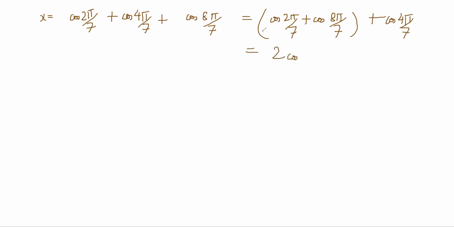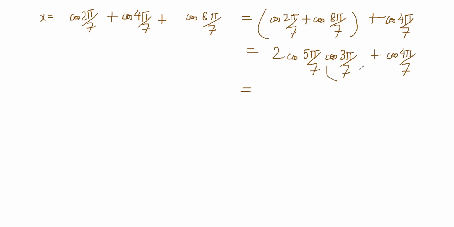This becomes 2 cos of (this plus this) by 2, so 5 pi by 7, times cos of (this minus this) by 2, which is 3 pi by 7.